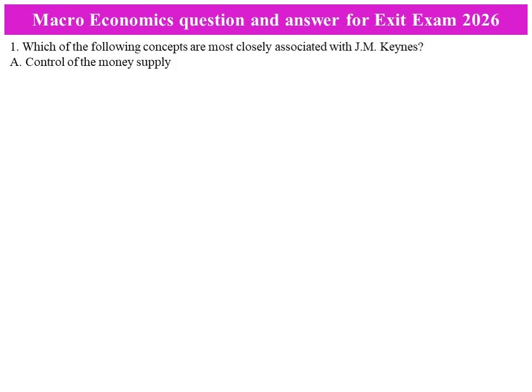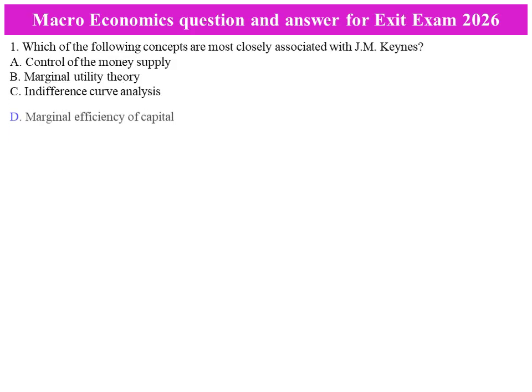Number one, which of the following concepts are most closely associated with Keynesians? A. Control of the money, that is, control of the money supply. B. Marginal utility theory. C. Indifference curve analysis. D. Marginal efficiency of the capital. The answer is marginal efficiency of the capital.